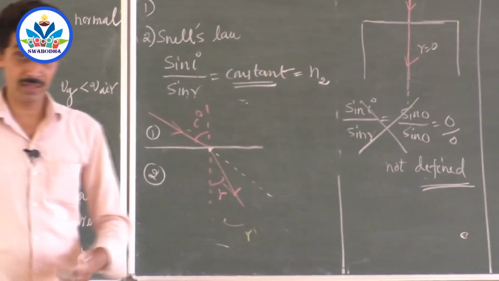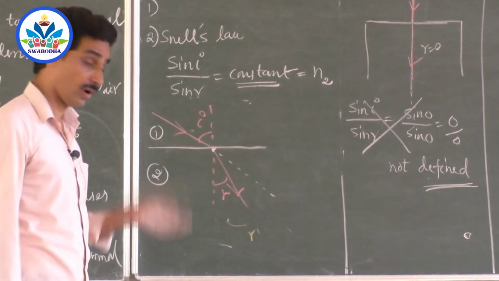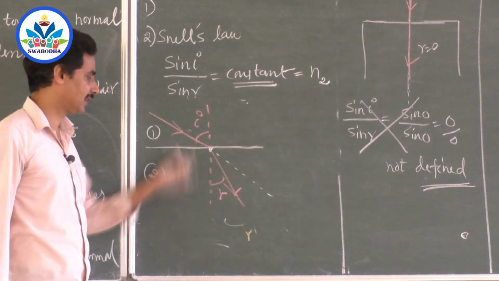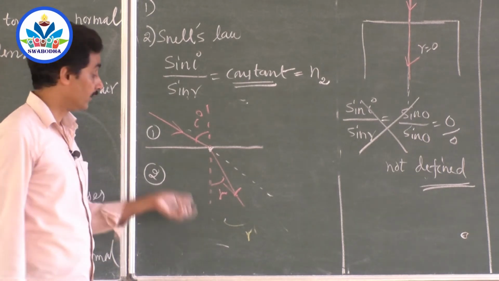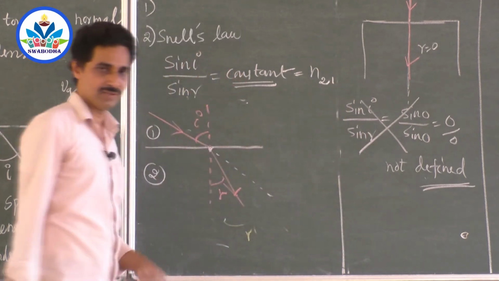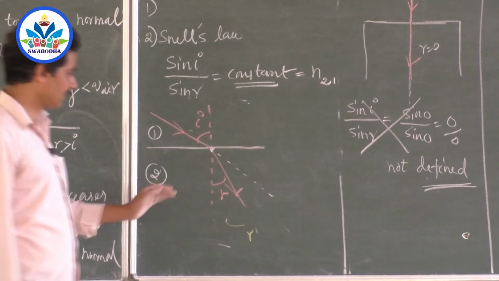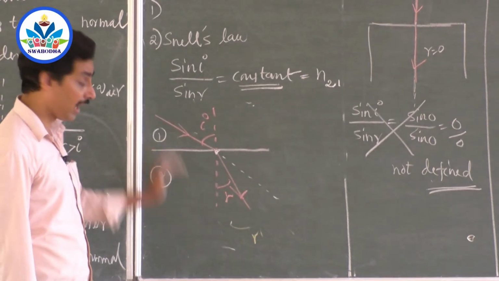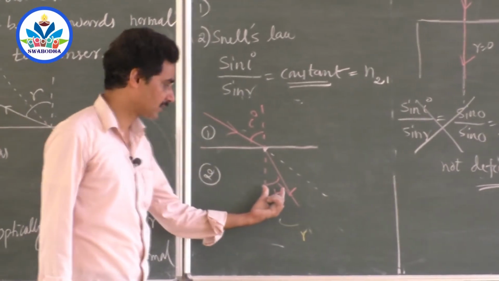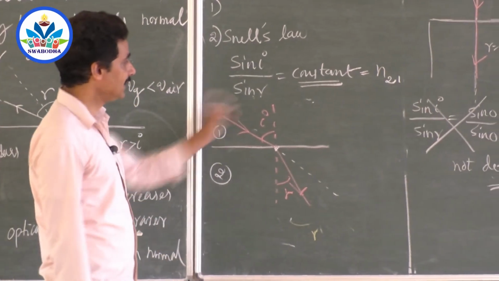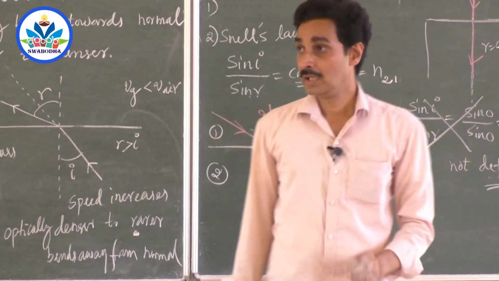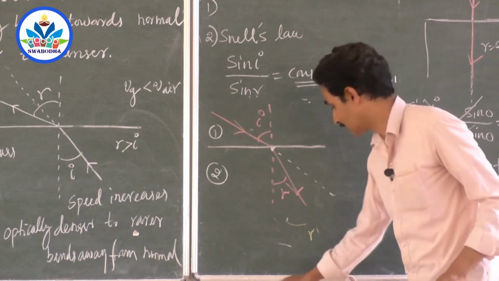Then what about the first medium? Sir, is the first medium neglected here? Not at all. If there is no first medium, definitely we are very sure that there is no refraction at all. The first medium is also responsible. So it is with respect to the first medium. With respect to means depending on the first medium, how much refraction has occurred. For example, if this first medium was different, then the angle of refraction would have been different. So this ratio is refractive index, but the notation is very important. You must be able to follow what is 2-1.